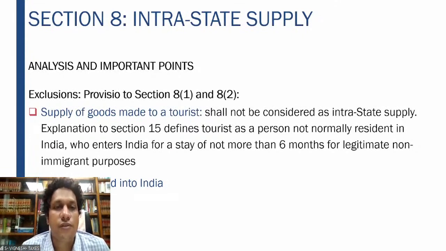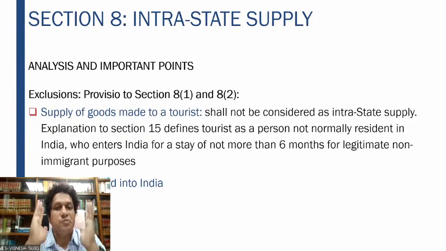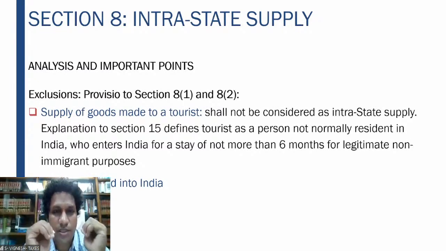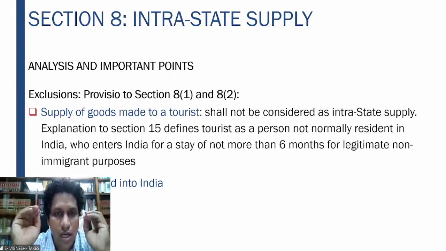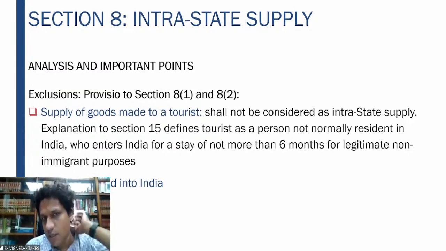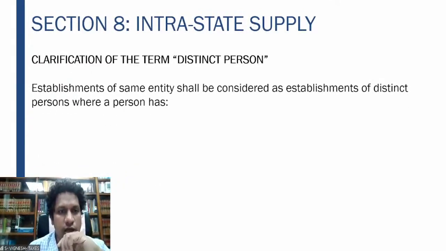Who is a tourist? The explanation in section 15 says that a tourist is a person who is not normally resident in India, who enters India for a stay of not more than 6 months for legitimate non-immigrant purposes. So a person comes from outside the country and stays in the country for not more than 6 months for legitimate non-immigrant purposes. That means he does not intend to carry on a business or study or something here. He comes only for the purpose of recreation or vacation, right? That is the explanation to section 15, which covers the difference. And of course, goods imported into India also are not an intrastate supply.